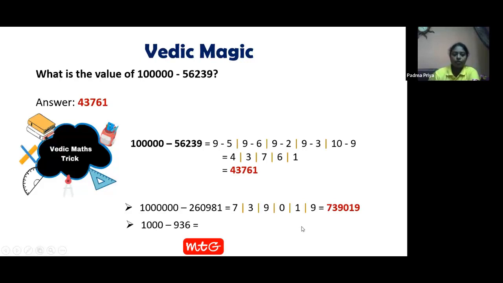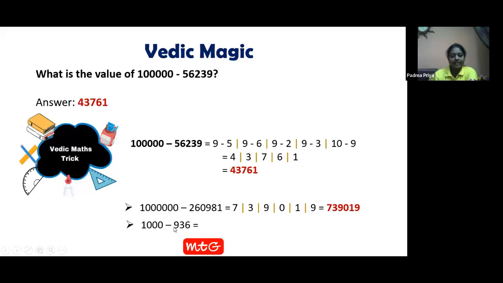The more you practice Vedic maths, the less time you take to solve it accurately. So here we have one more question. 1000 minus 936. Now let's see how fast we can solve this perfectly. So good. There are answers in the chat box. Perfect, very good.